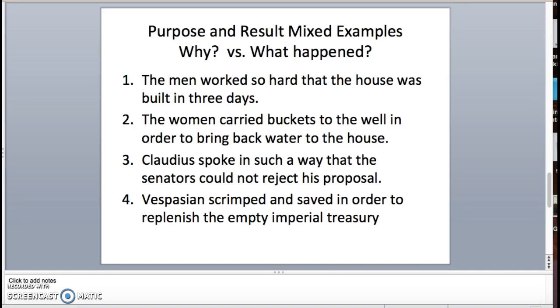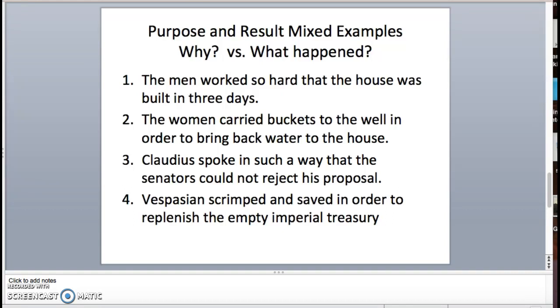Why did the main action occur? Whereas the result clause tells you what happened because of the main action. So a result clause answers what happened, a purpose clause answers why. So keeping that in mind, let's read sentences 1 through 4 now. Pause it and see if you can determine whether each one of these is either a purpose clause or a result clause. And if you pause, I'm about to tell you the answer.